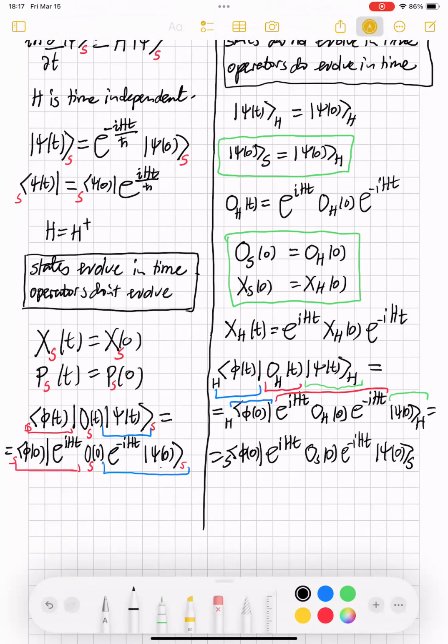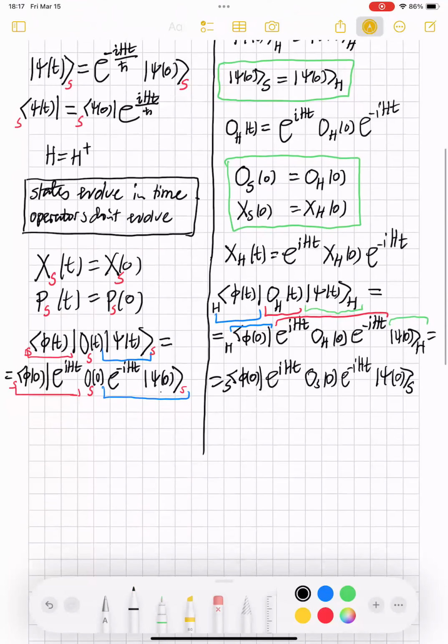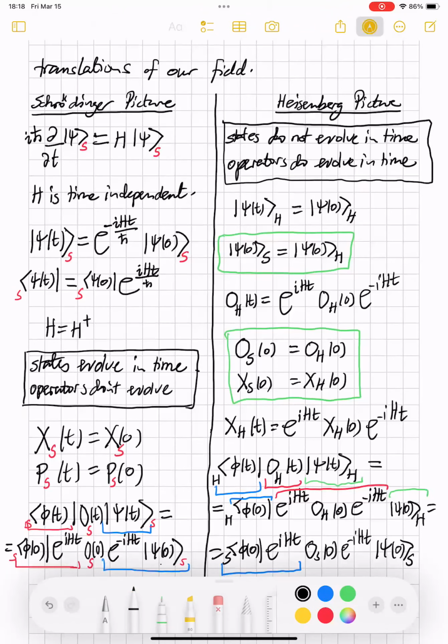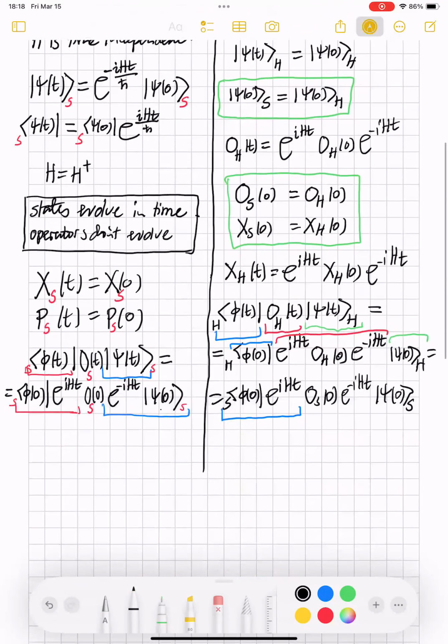And now I'm going to think about my Schrodinger picture time evolutions. In particular, e to the i H t acting on the bra at naught will produce the bra at time t. That's how our bras transform in the Schrodinger picture. So this is nothing but the Schrodinger picture bra phi of t. Then next, I know that Schrodinger picture operators do not evolve with time. So O_S of naught is equal to O_S of t.